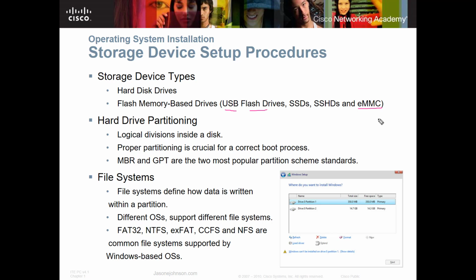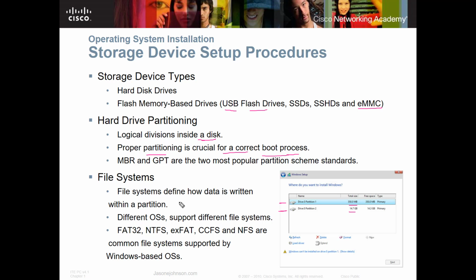And what partitioning does is it just takes pieces of the hard drive and sets them aside. It says, okay, this location is going to be set for the boot partition, and this location is going to be set for files. You make logical divisions on a disk. And then the proper partitioning is crucial for a correct boot process. Usually this process is fairly straightforward, but what you're going to learn in this course is the process on how to set up, if you look down here, separate partitions and different primary partitions. And depending upon your needs, if you're going to do a dual boot with another operating system, you need to set aside hard drive space, things like that.